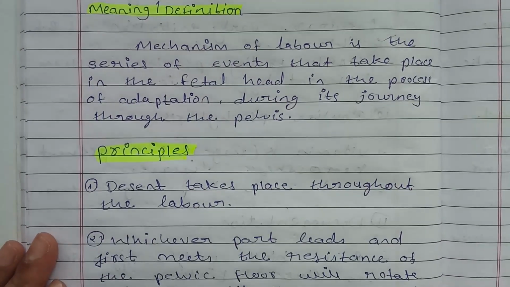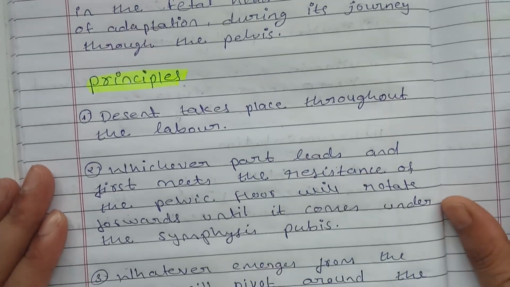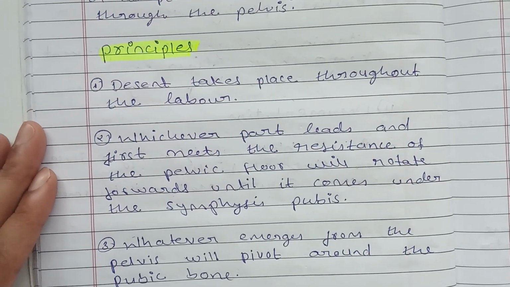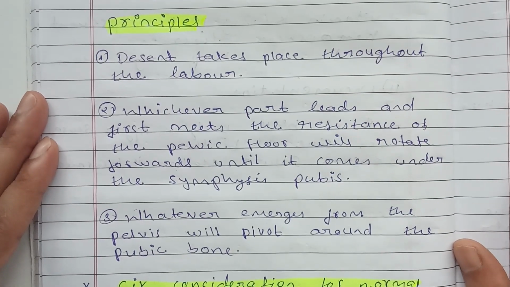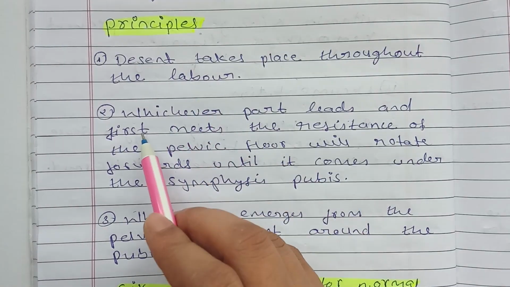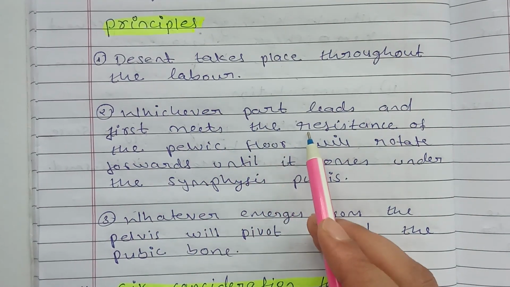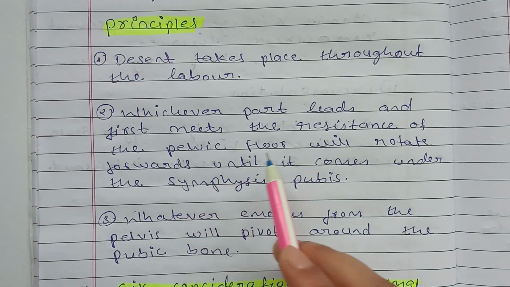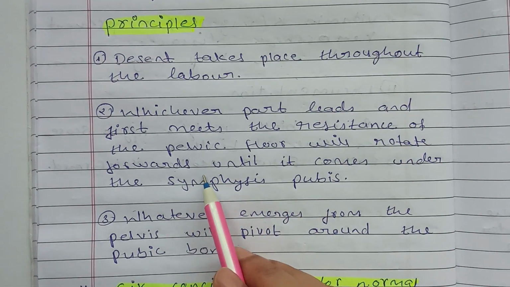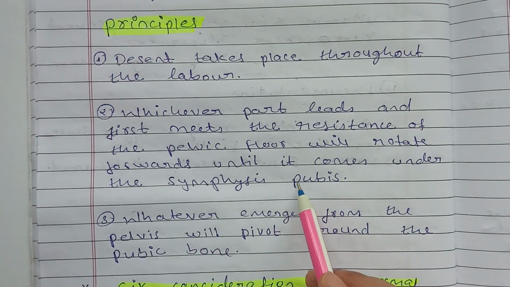Next we have to know the principles of mechanism of labor. There are mainly three principles. The first principle is that descent takes place throughout the labor. The second principle is that whichever part leads and first meets the resistance of the pelvic floor will rotate forward until it comes under the symphysis pubis.